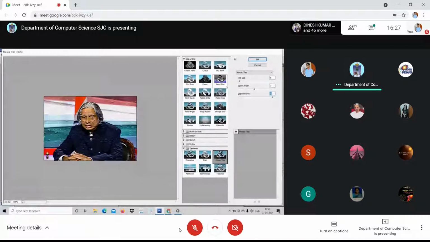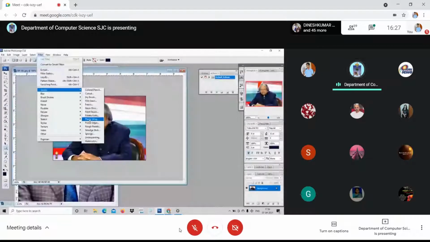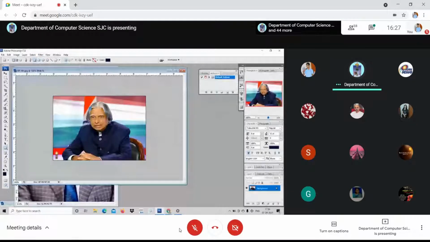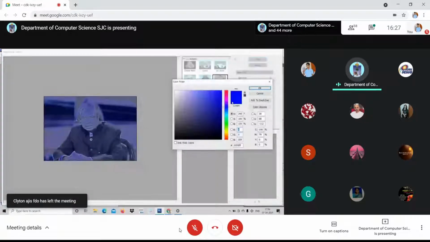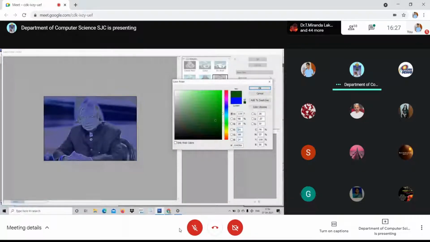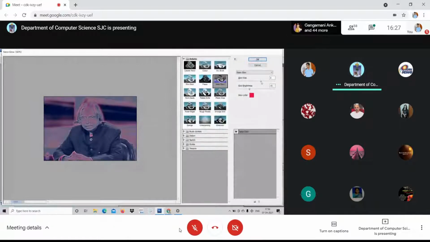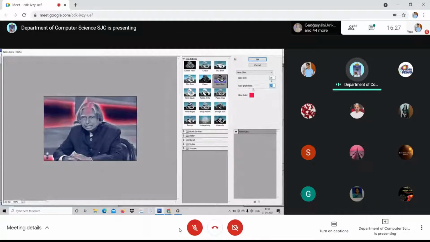Similar way, plastic wrap, palette knife, paint daubs, neon glow. I just go with neon glow. Look at here, because the color can be chosen on your own. See here, glow size. You can increase it or decrease it. Okay, this is with regard to neon glow.